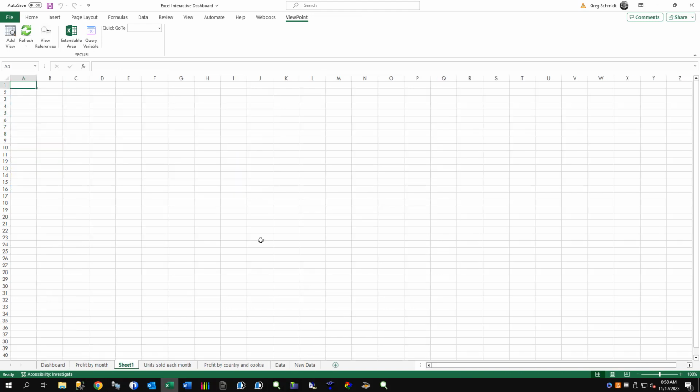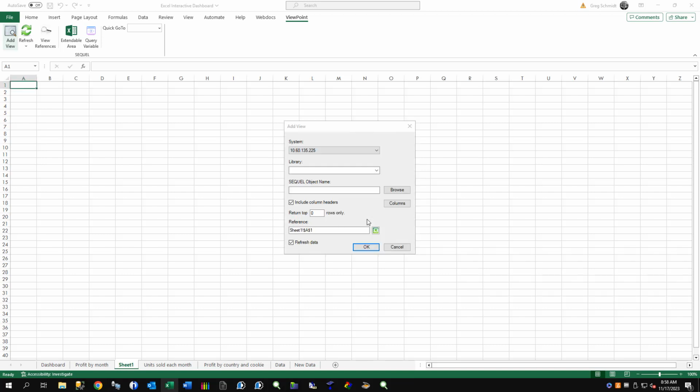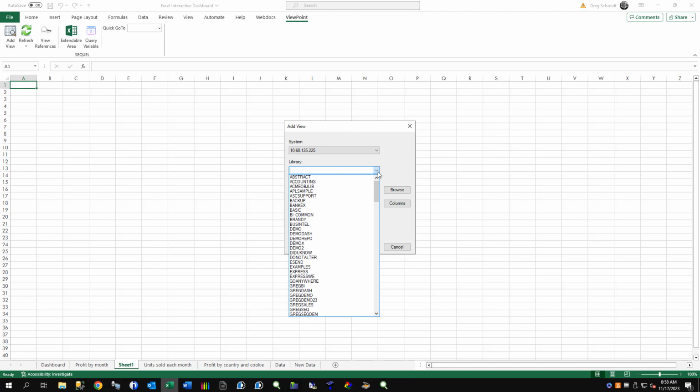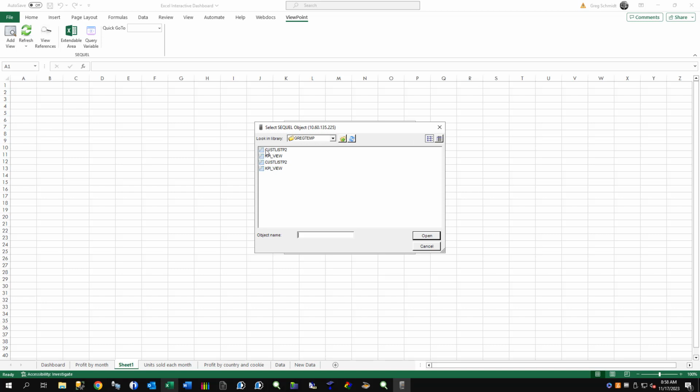But the nice thing about this, and I'm going to show this here, is I can add another sheet to this, and if I go to my viewpoint tab and hit my add view button, it's going to ask me to authenticate into the system at that point. So what access do I have to the data? It's going to give me a drop-down list of the access levels I have inside of here. So whatever I have access to, it's going to show me from a library list standpoint, and then I can browse that library and pull that information